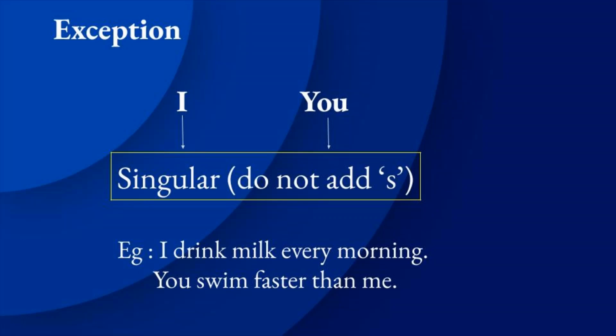I drink milk every morning. Let's move to the next one. You swim faster than me. So what is the subject here? You. Yes. What about the verb? That is swim. Look here, we do not add s to this verb. So just keep it in your mind. When we are using subjects as I or you, we do not add s to the verb. Okay?